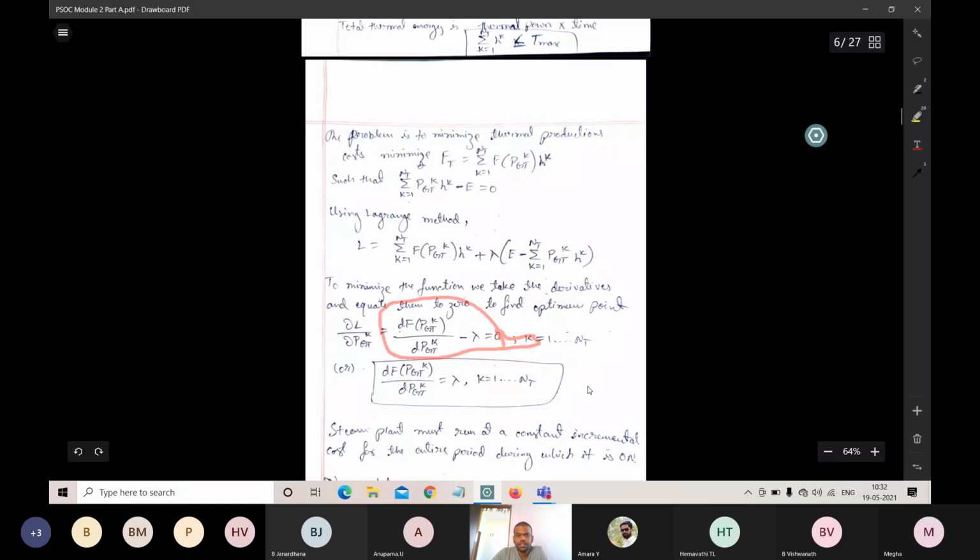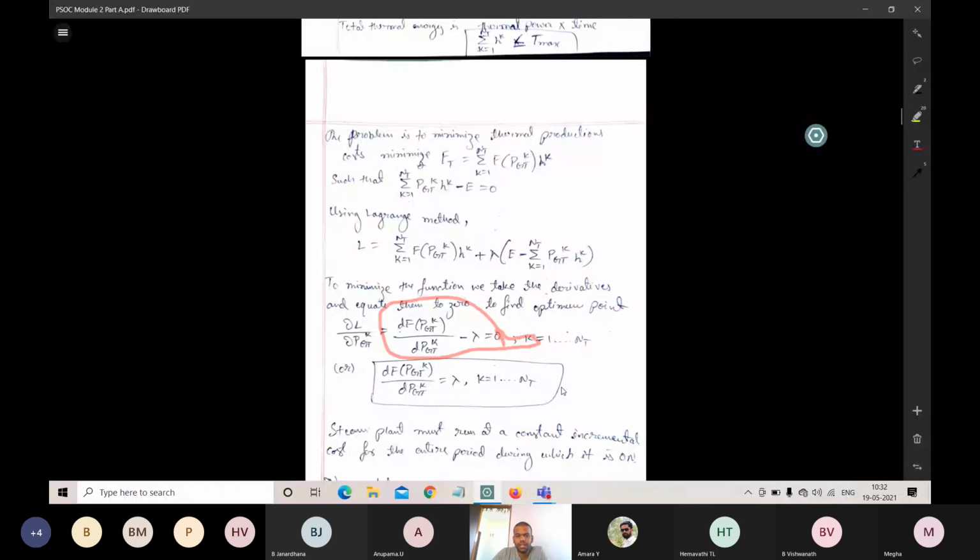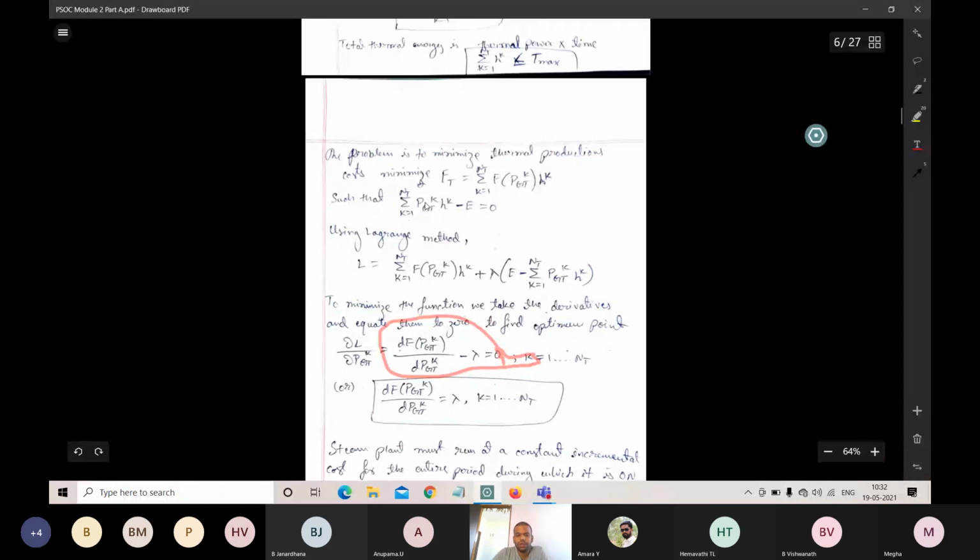So first thing is E is equal to the sum over k equals 1 to NT of PGTk hk, and lambda is equal to df of PGTk by dPGTk. So this is the one more formula that we derived for lambda, that is the Lagrangian constant.